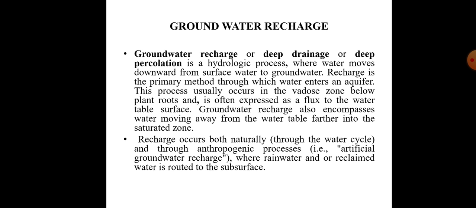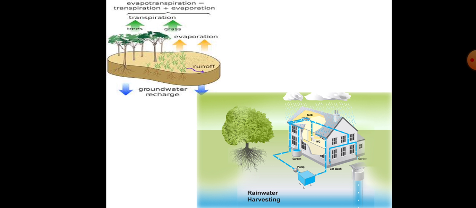This process usually occurs in the vadose zone below plant roots and is often expressed as a flux to the water table surface. Groundwater recharge also encompasses water moving away from the water table farther into the saturated zone. Recharge occurs both naturally, through the water cycle, and through anthropogenic processes, that is artificial groundwater recharge, where rainwater and/or reclaimed water is routed to the subsurface.